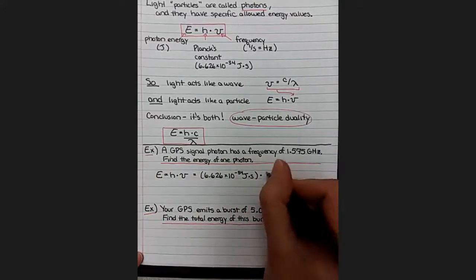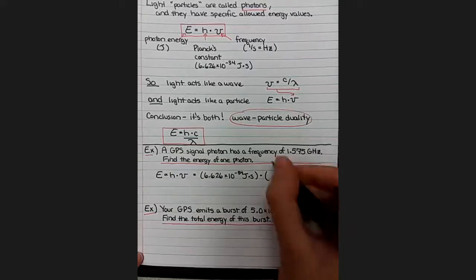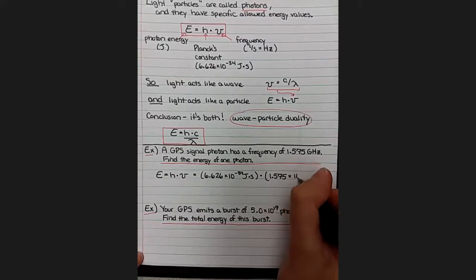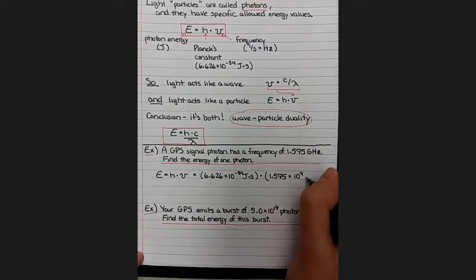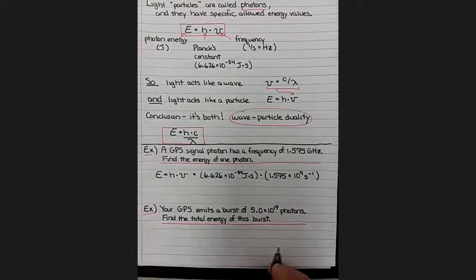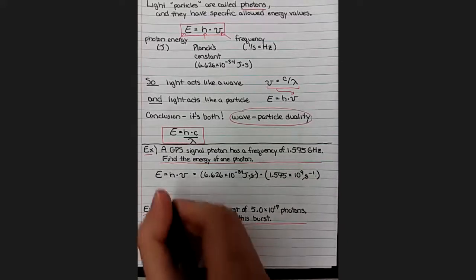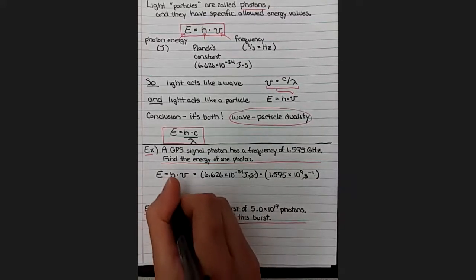And then our frequency, we did the conversion to hertz the last time we used this number. So it was 1.575 times 10 to the 9th to convert that into hertz or inverse seconds. Our inverse seconds cancels with our seconds, which leaves us with joules.